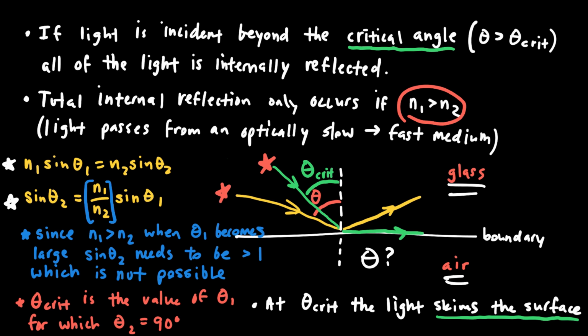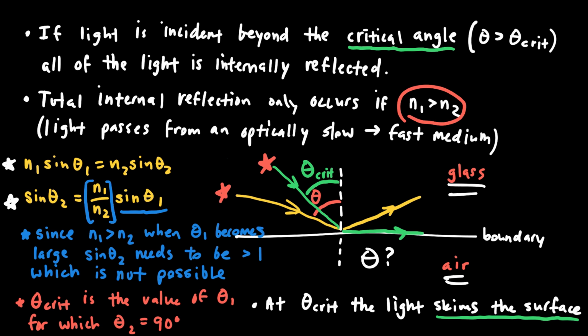Which means that if we start to make theta 1 large, then eventually sine of theta 1 is going to be a pretty large number. And when I multiply that by a number that's greater than 1, then there's the potential for the right-hand side of that equation to be greater than 1. And sine of theta cannot be greater than 1 because sine of theta has a maximum value of 1.